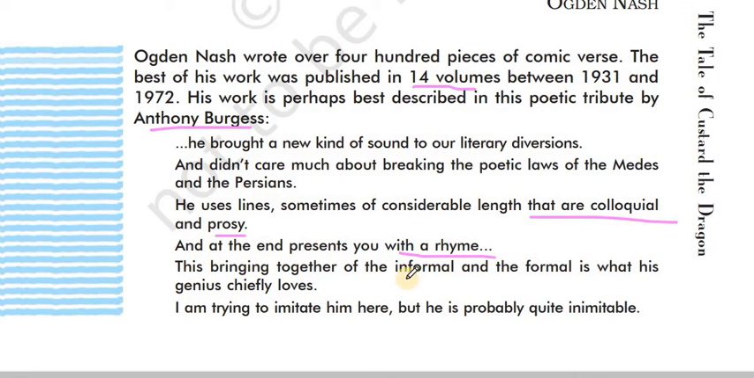This bringing together of the informal and formal is what his genius chiefly loves. So he says he's very good at mixing the informal and formal ways of poem writing. I'm trying to imitate him here. Anthony Burgess says he wants to follow him. He wants to copy him. Imitate refers to copy him, but he's probably quite inimitable. He says it's definitely not easy for somebody to copy his style of writing. So that speaks about the poet Ogden Nash in the words of Anthony Burgess.